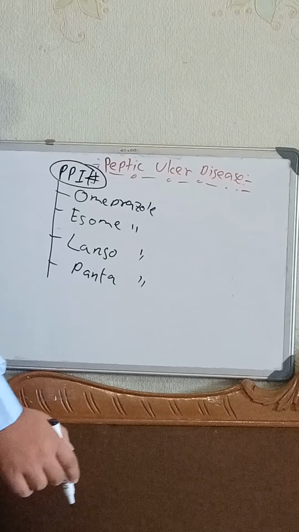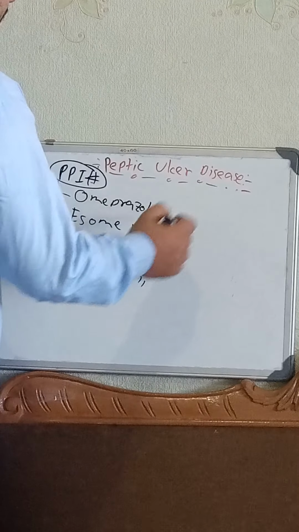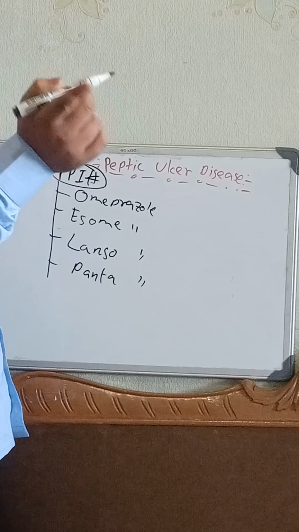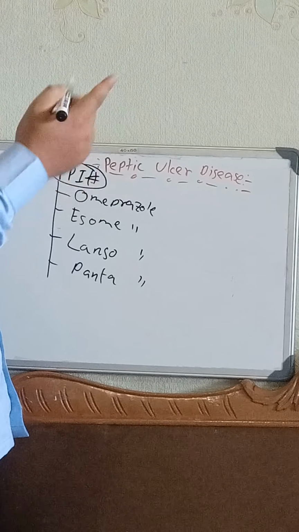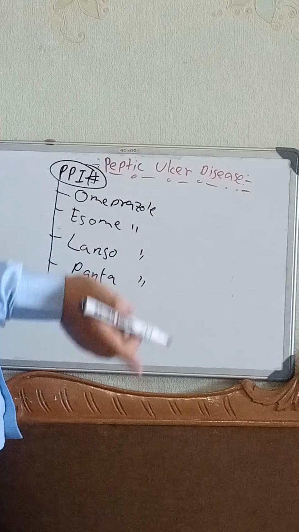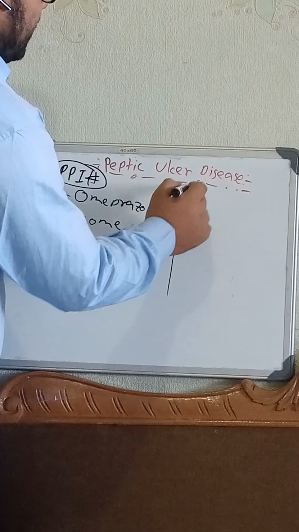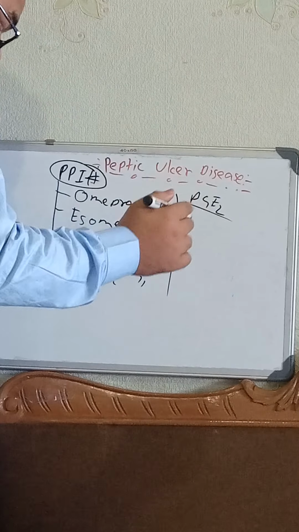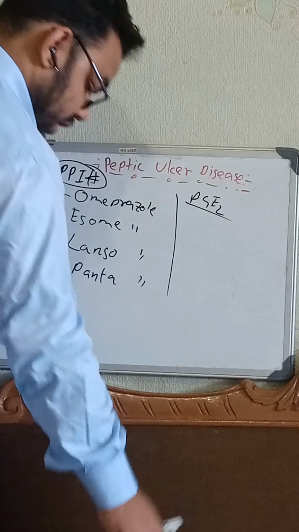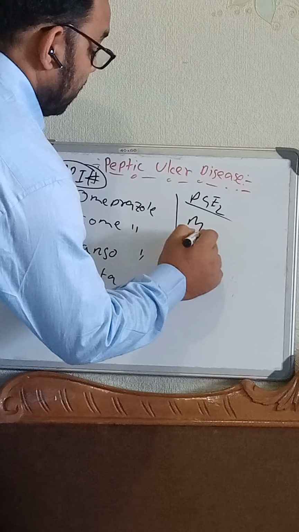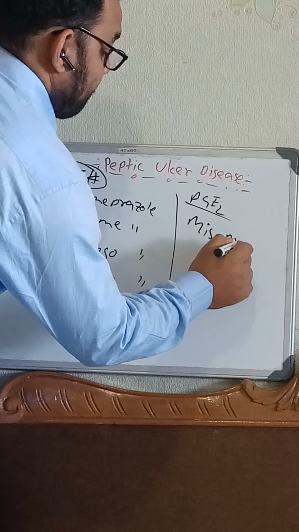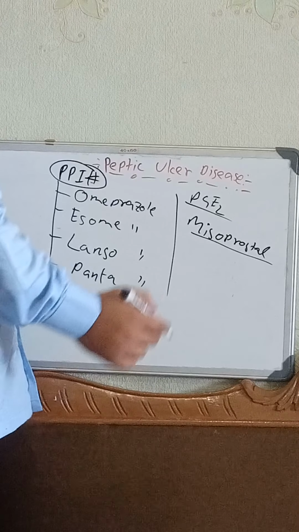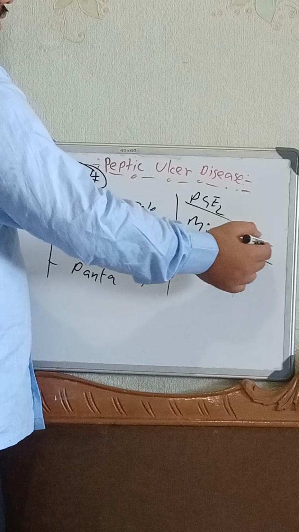Now I just said that PGE2, or prostaglandin E2, will not let the proton pump secrete more H plus within the lumen. So we can give PGE2 from outside, and the PGE2 analogue is misoprostol. I'm writing it: misoprostol. And no need to forget about it.